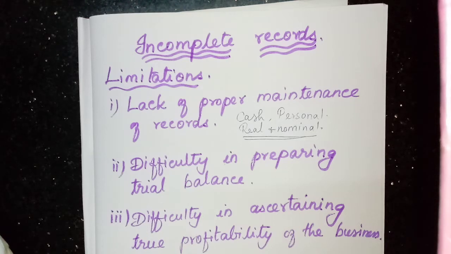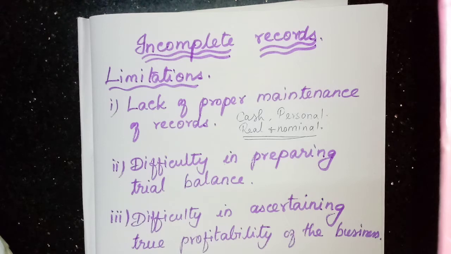That means the two aspects of the same transaction will not be posted every time. Sometimes we may post both the debit and credit aspect, sometimes we post only one, and sometimes we may omit both aspects. That we learned yesterday.